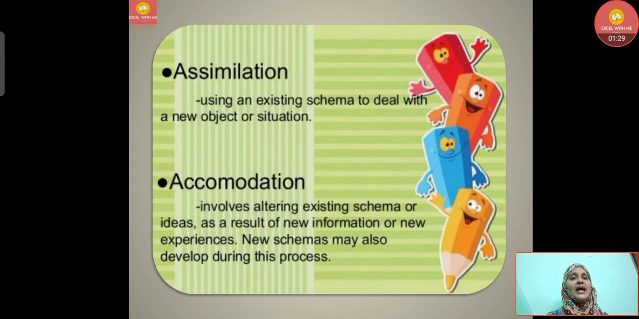Now, the second one is assimilation. Using an existing schema to deal with a new object or new situation. That means assimilation means we already have some knowledge, and we are adding some more knowledge to it. Then comes accommodation. It involves altering existing schemas or ideas as a result of new information or new experiences. New schemas may also develop during this process. That means in assimilation we are adding new knowledge, but in accommodation we are modifying that knowledge, whatever new information we are getting.